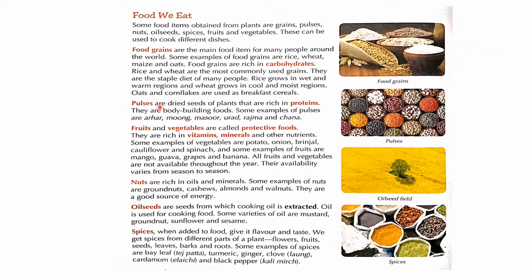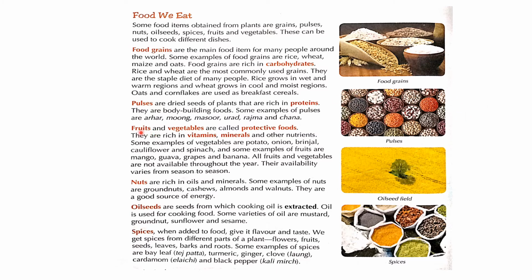Now we'll see pulses. Pulses are dried seeds of many plants that are rich in proteins. They are bodybuilding foods. Some examples of pulses are arhar, mung, masoor, urad, rajma and chana. So you see, these are the pulses.